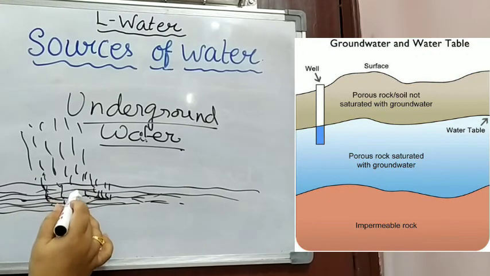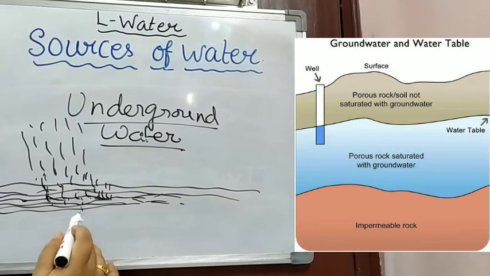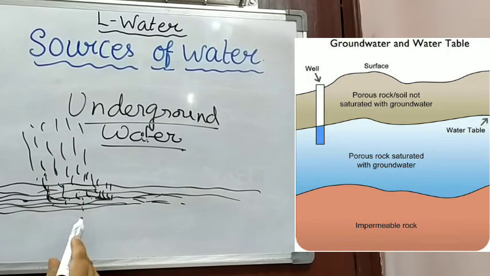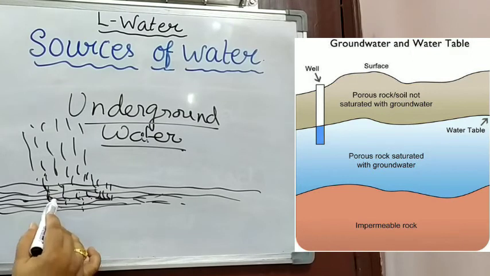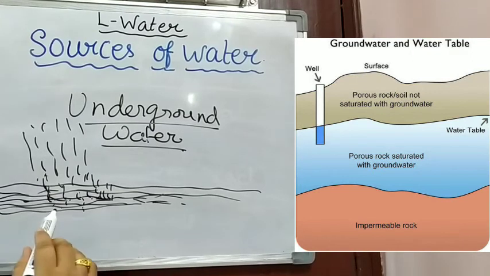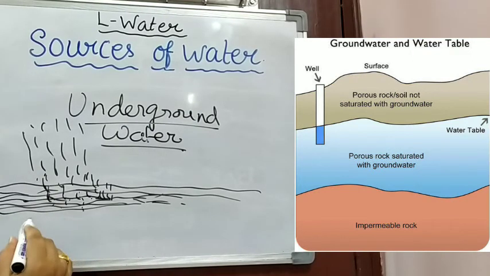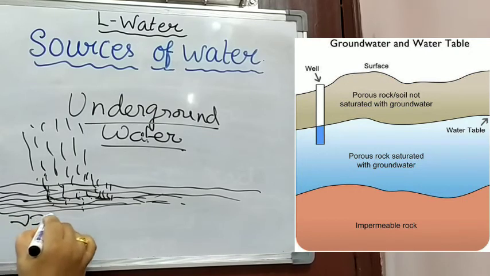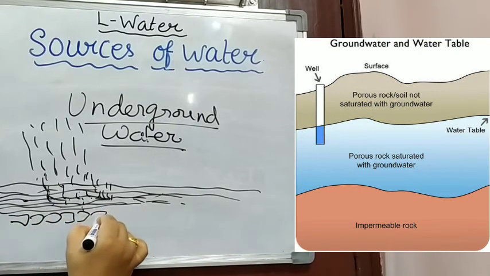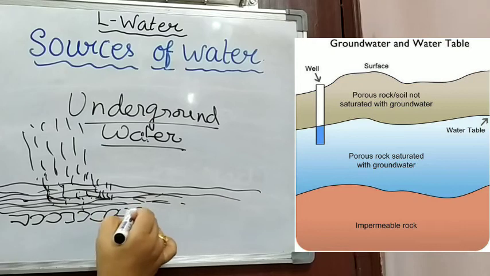Then this water slowly crosses the soil level, and as it does, different layers of rocks are found, and rocks are of various categories.